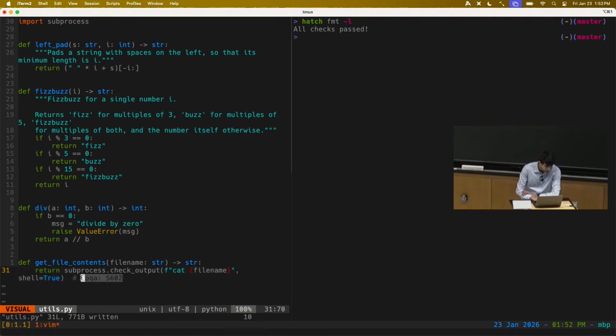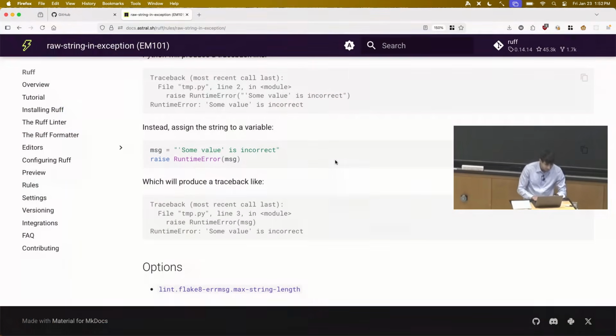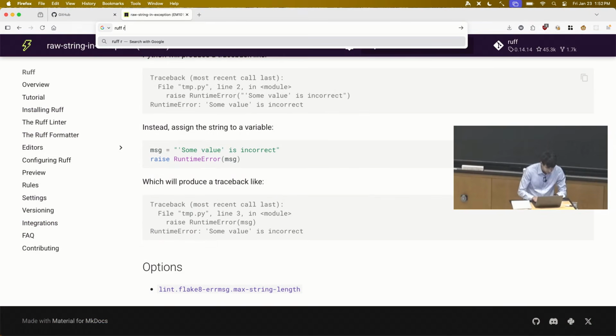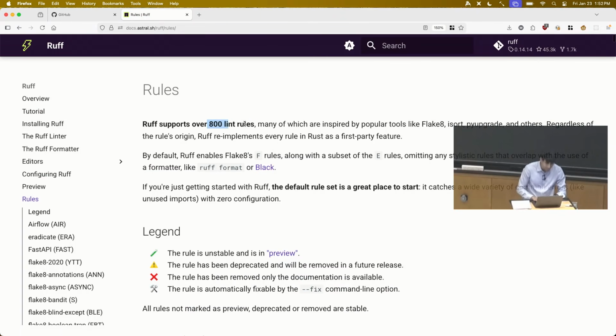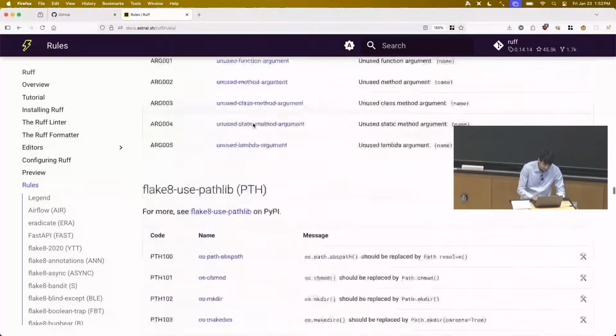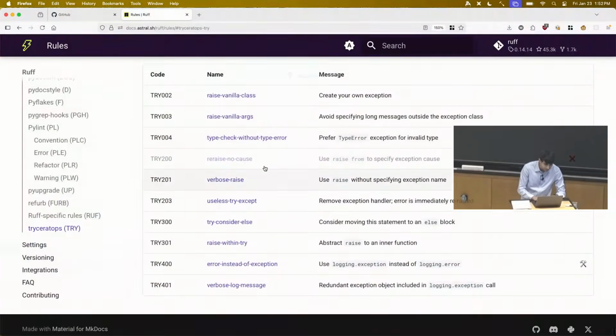But the reason I wanted to suppress this for the moment was that I wanted to introduce one more tool to you. When you get a linter set up for your projects, you'll probably pick some popular one for the programming language you're using, and it'll come with a large list of built-in linter rules. If we look up Ruff linter rules, there'll be hundreds and hundreds. Ruff has 800 different code patterns it's looking for in your code, and there's this huge list that'll explain them all to you. So this is great for getting started.